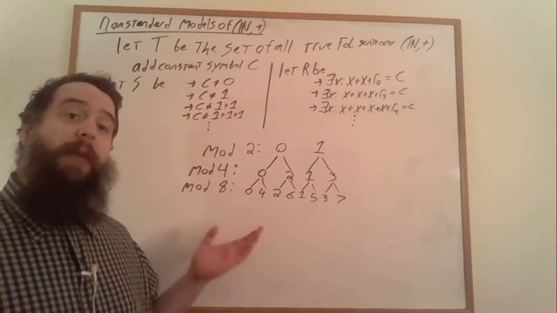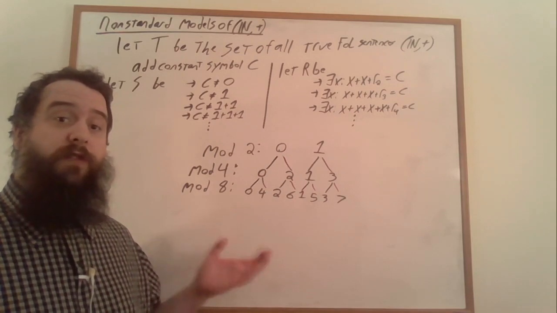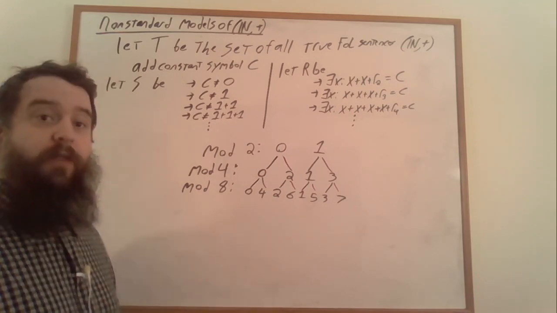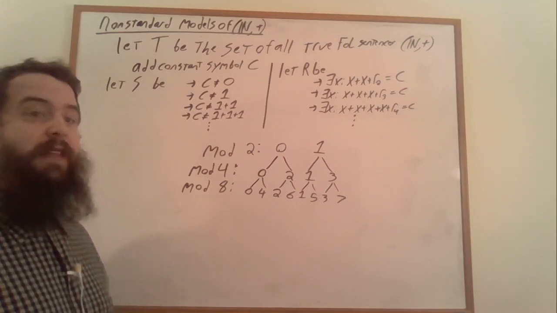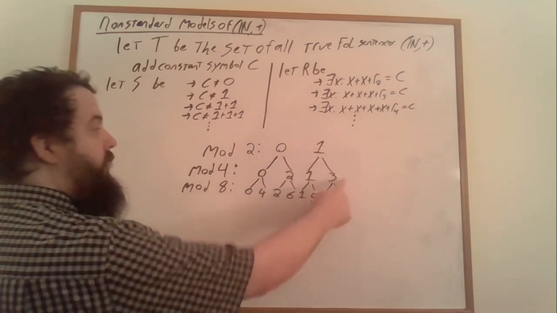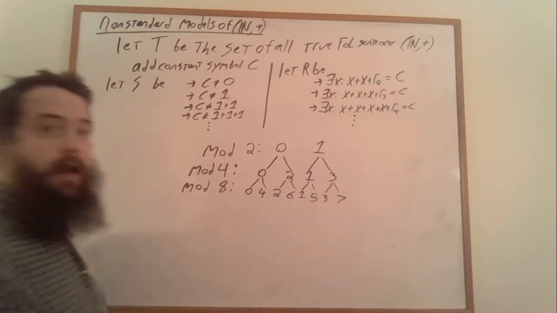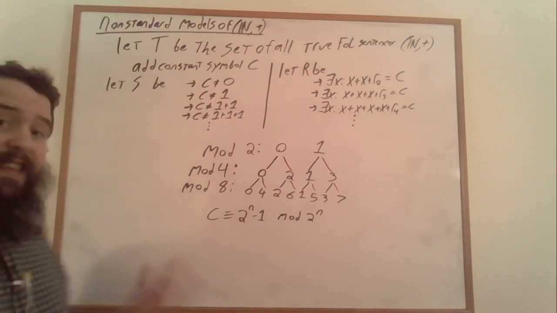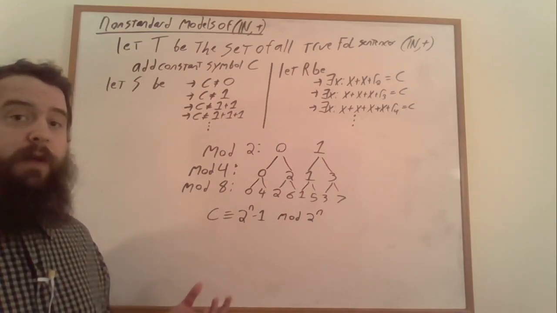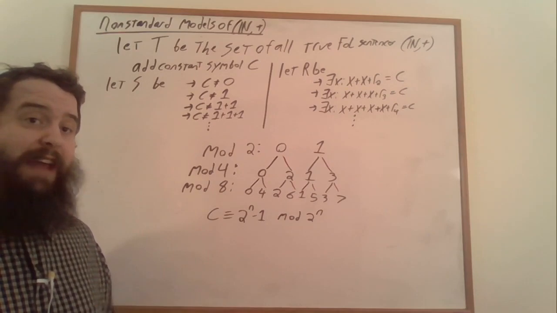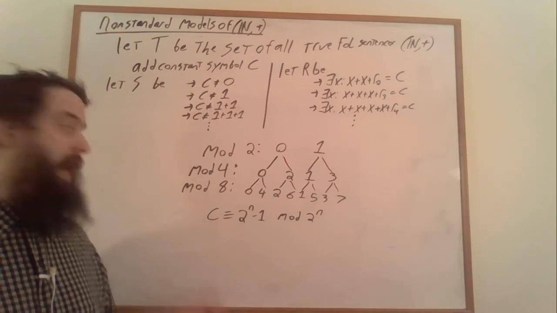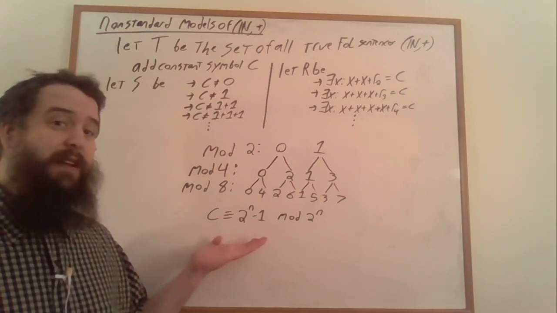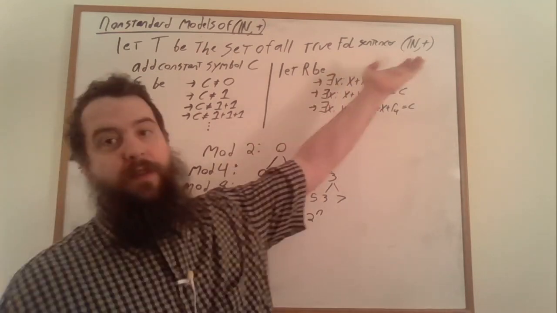The choices that we make here for remainders modulo powers of 2 don't have to be satisfiable in their entirety. For instance, we're allowed to specify that our number is congruent to 1 mod 2 and 3 mod 4 and 7 mod 8, and in general, we could say that C is congruent to 2^n minus 1 modulo 2^n for every n. We can't find a natural number that has all of these congruences. -1 does, but it's not a natural number. It's not an element of this original structure.